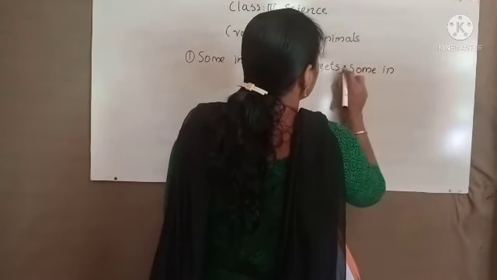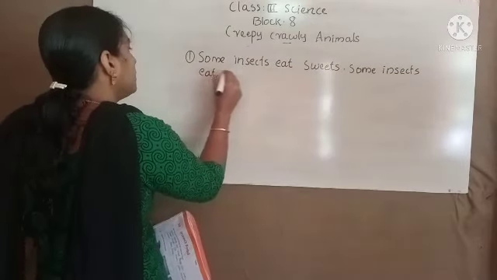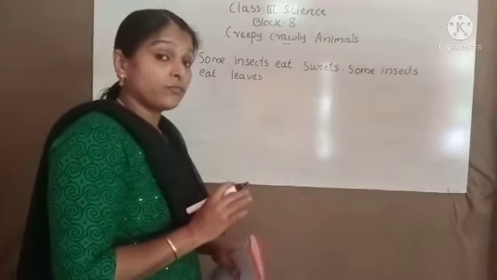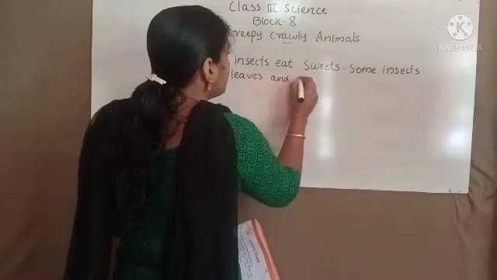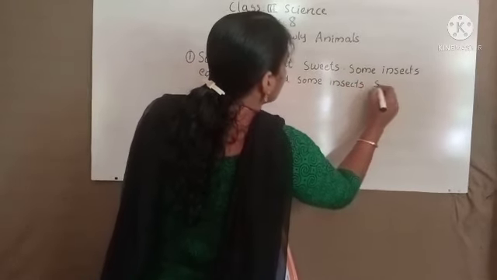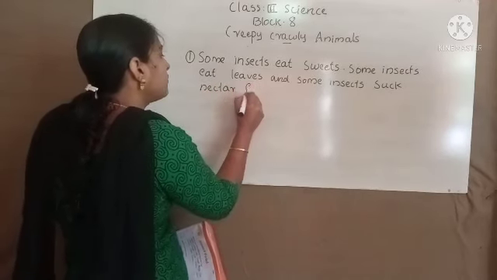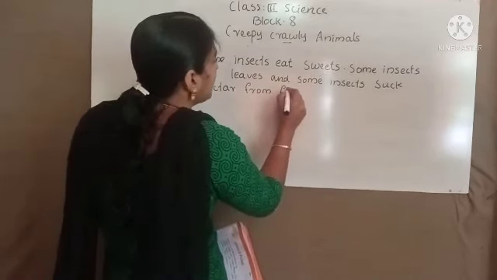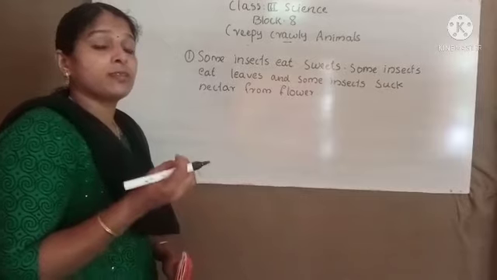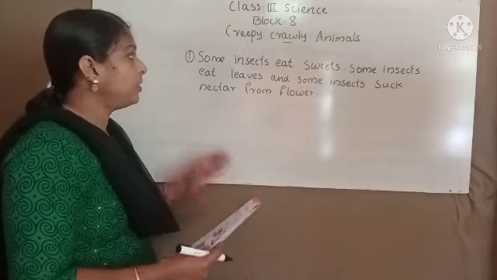Then some insects suck nectar from flower. So like that way you can write the answer. Or you can write sweets, leaves, then nectar. Like that way also you can write the food insects eat.